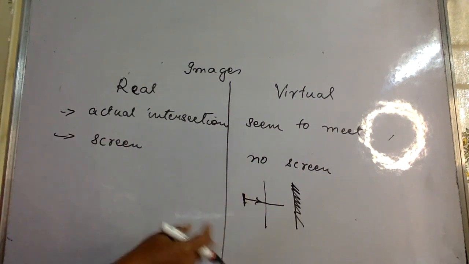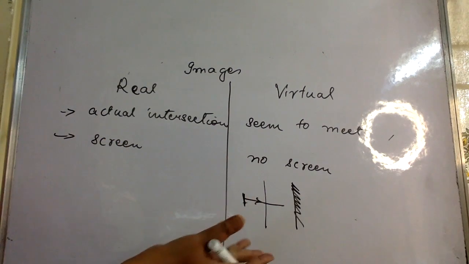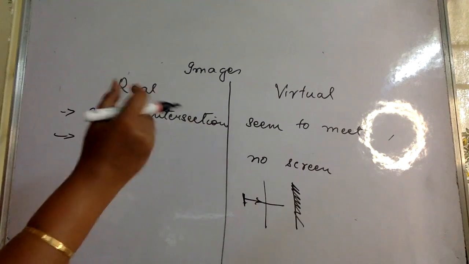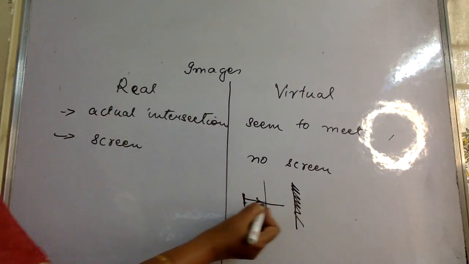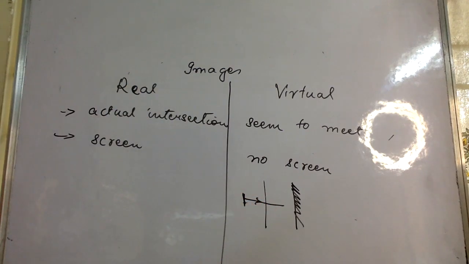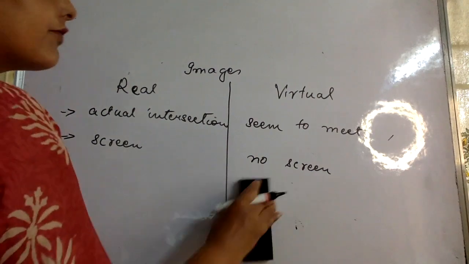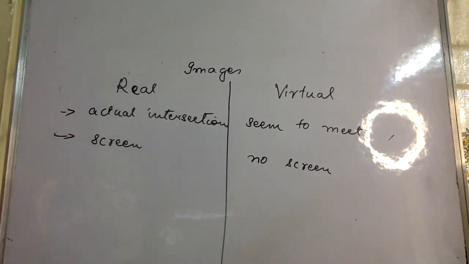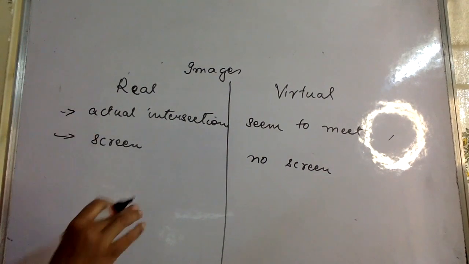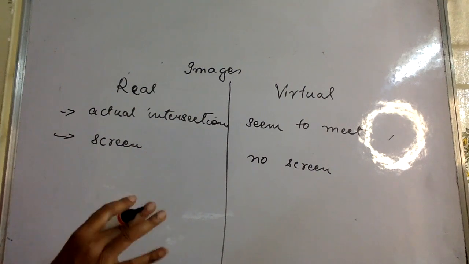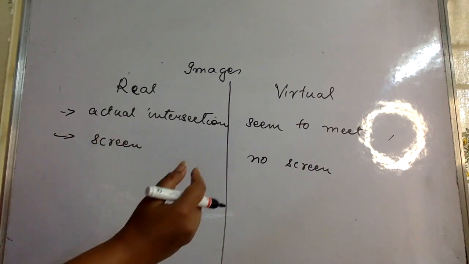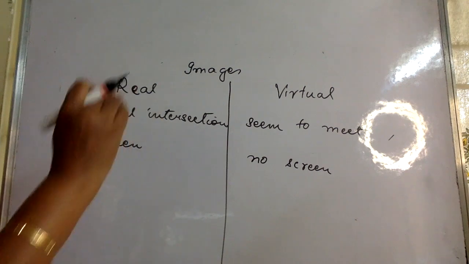So it looks as if light is traveling inside the mirror and forming the image, but it is not so. It is actually a virtual image. That is, you get the illusion that light is coming from inside the mirror.